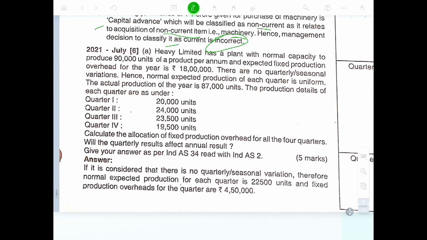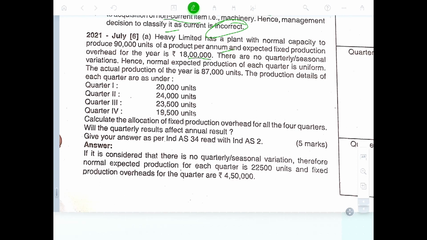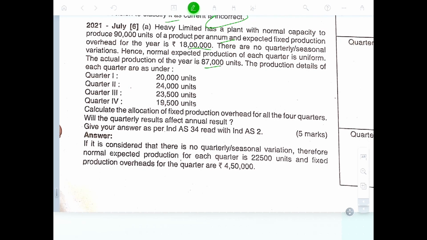Heavy Limited has a plant with a normal capacity of producing 90,000 units of product per annum. Expected fixed production overhead is 18,00,000. There is no quarterly seasonal variation, and the normal expected production of each quarter is uniform. Actual production for the year is 87,000.